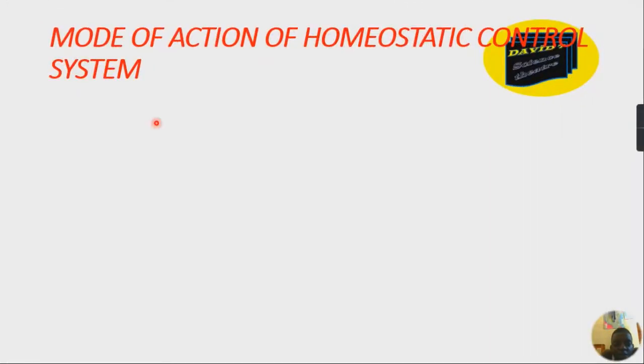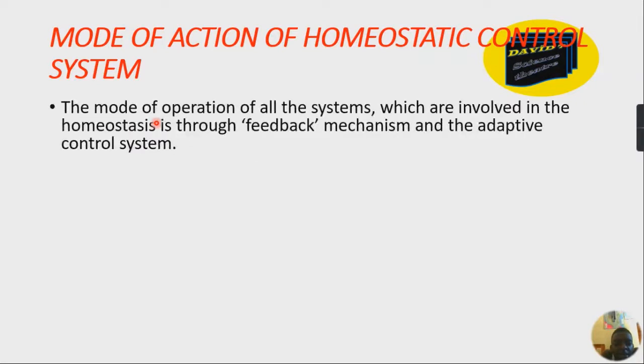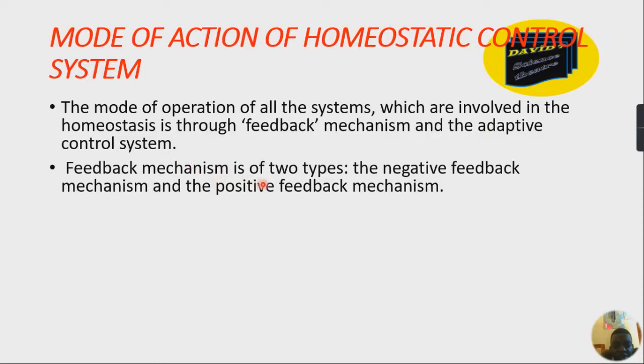Let's continue. So what is the mode of action of this homeostatic control system? The mode of operation of all the systems involved in homeostasis is through feedback mechanism and adaptive control system. As we go along, I'm going to describe more about feedback mechanism and more about adaptive control system. The feedback mechanism is of two types. There's negative feedback mechanism, and there's also positive feedback mechanism.